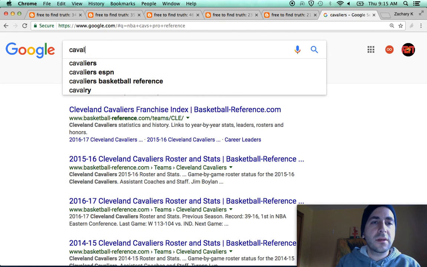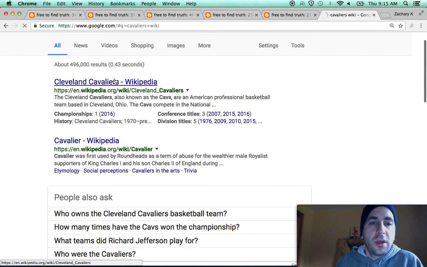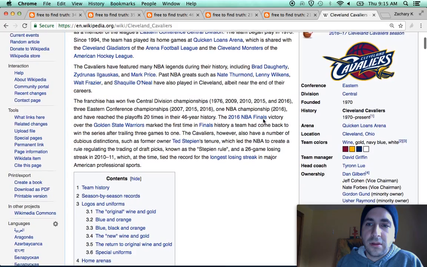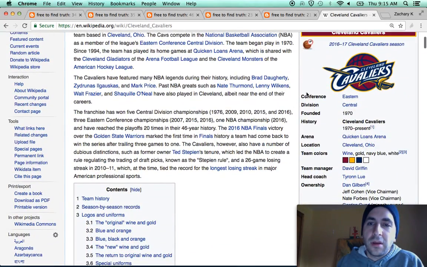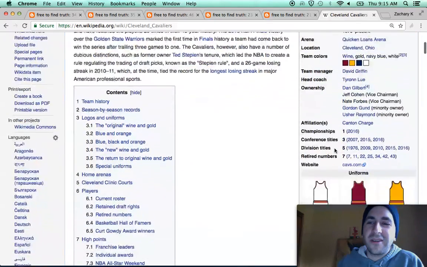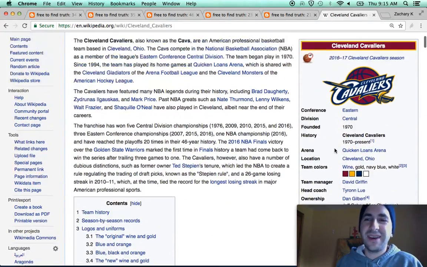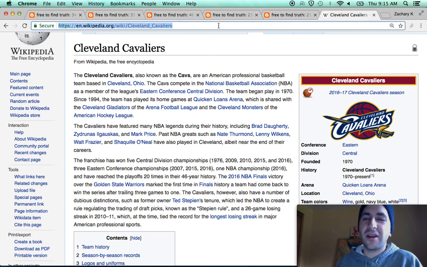Cavaliers Wiki. Let's see what season they're in. Oh, I can't think for sure. Does that mean 47 years or 48 years? I think they're in their 47th season, Truth Seeker. Yeah, they are. So the Cavs are in their 47th season. Next year will be 48.